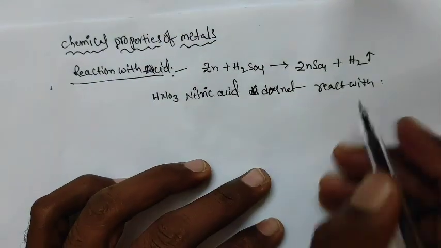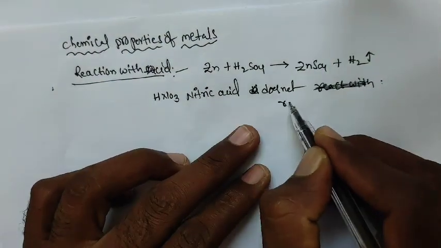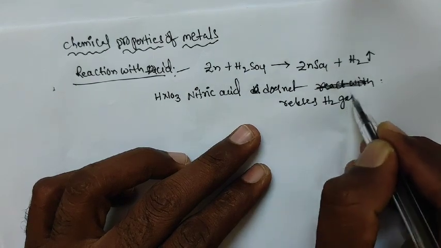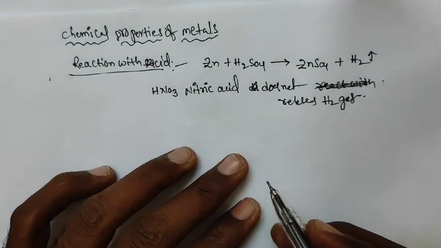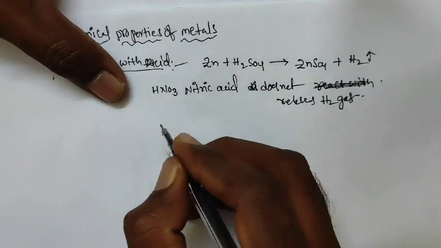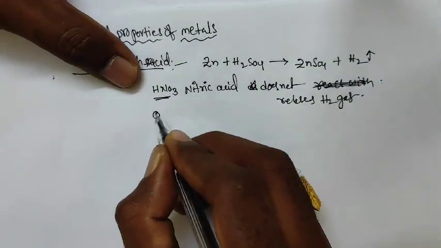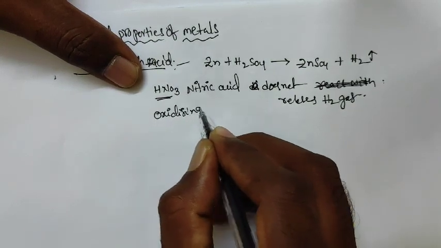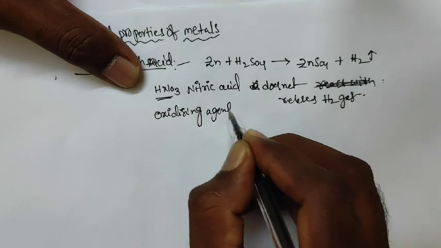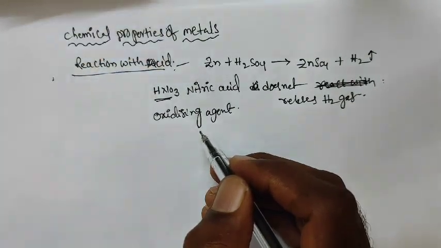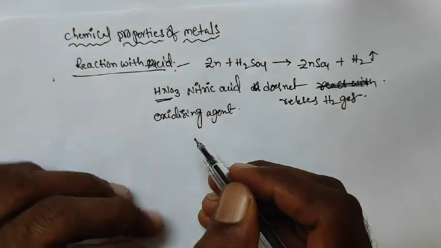It is an exceptional case, because nitric acid is an oxidizing agent. So that is why it does not release hydrogen gas when reacting with metals.